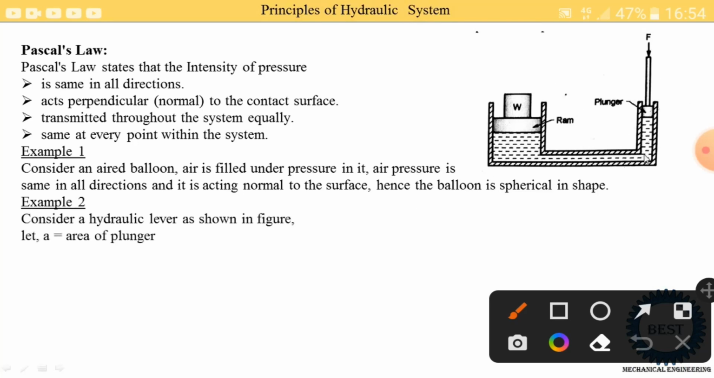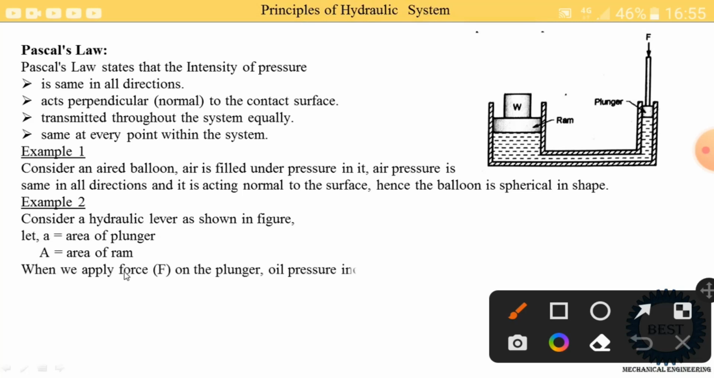These examples I already explained. Now we take A equal to the area of the plunger. Here the diameter of this plunger is small d, and we find the area from this small d. So the area is called A. A is equal to pi by 4 into small d square, where small d means the diameter of the plunger. Then capital A is the area of the ram. The diameter of the ram is capital D because its size is larger than the plunger. So area of the ram is pi by 4 into capital D square.